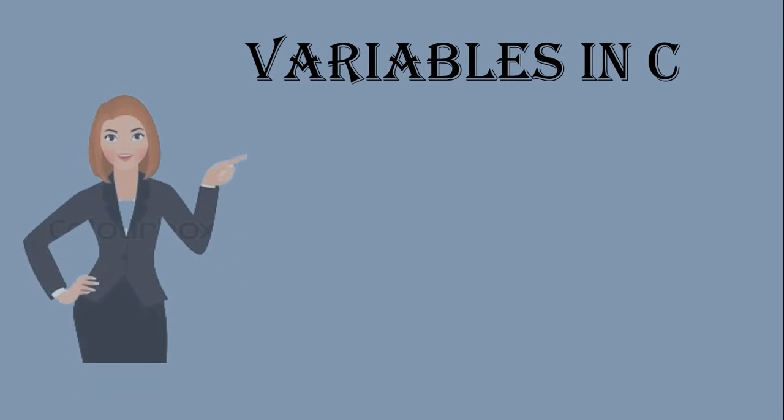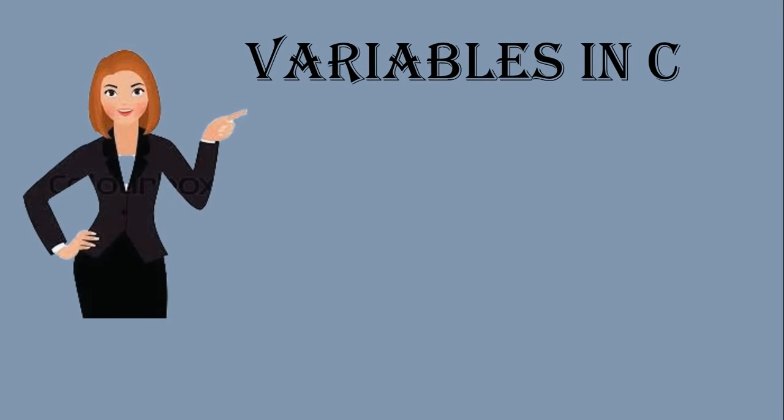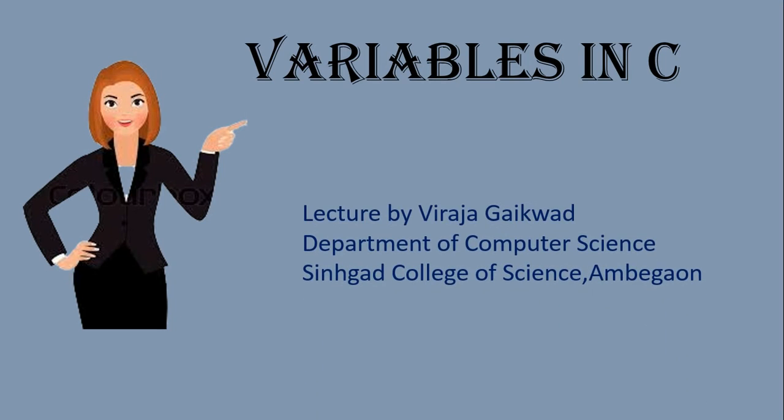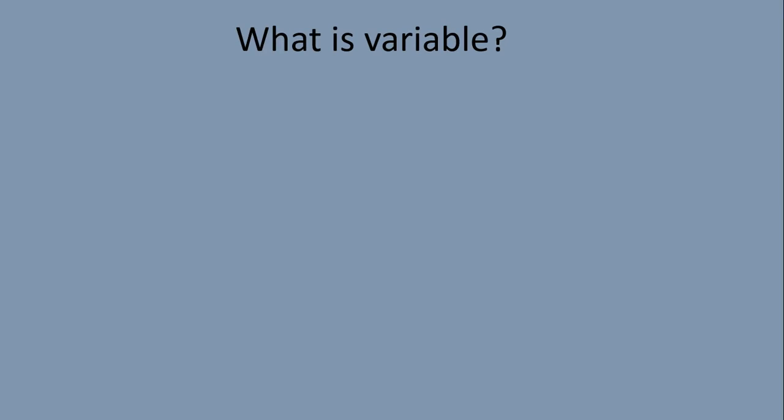In this lecture, we will discuss variables in C programming. Let's get started. Variables. What is a variable? Generally, when you execute a program, that program performs some operations on data. Let us take an example of net banking or any online shopping websites. These applications perform lots of operations on data and that data has to be stored.